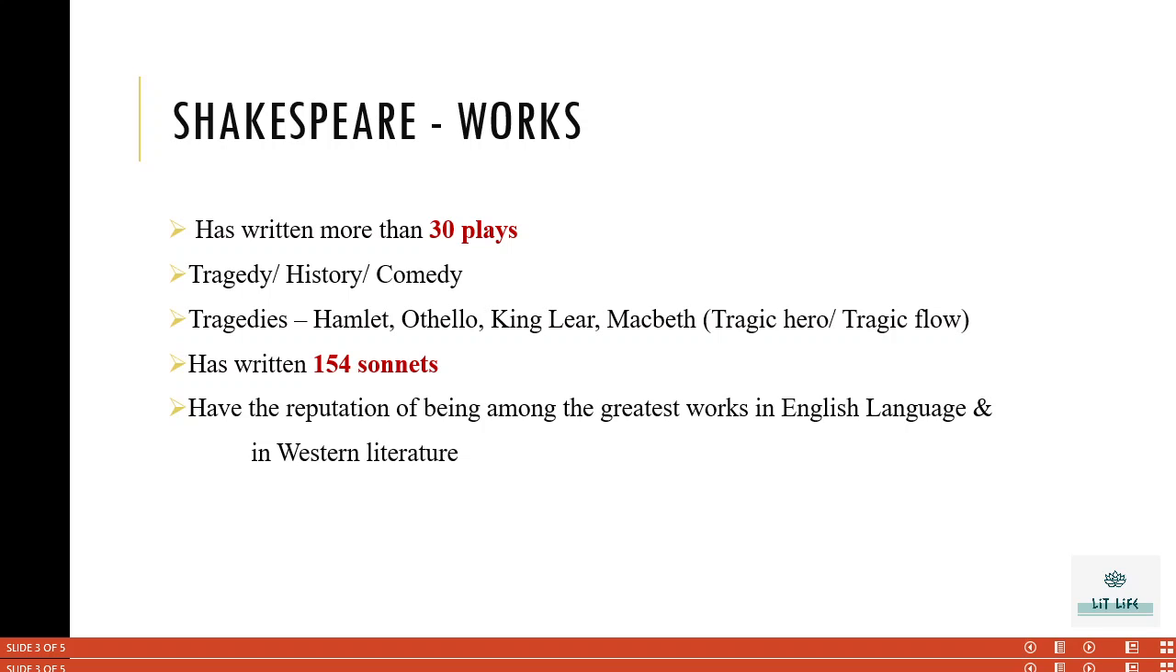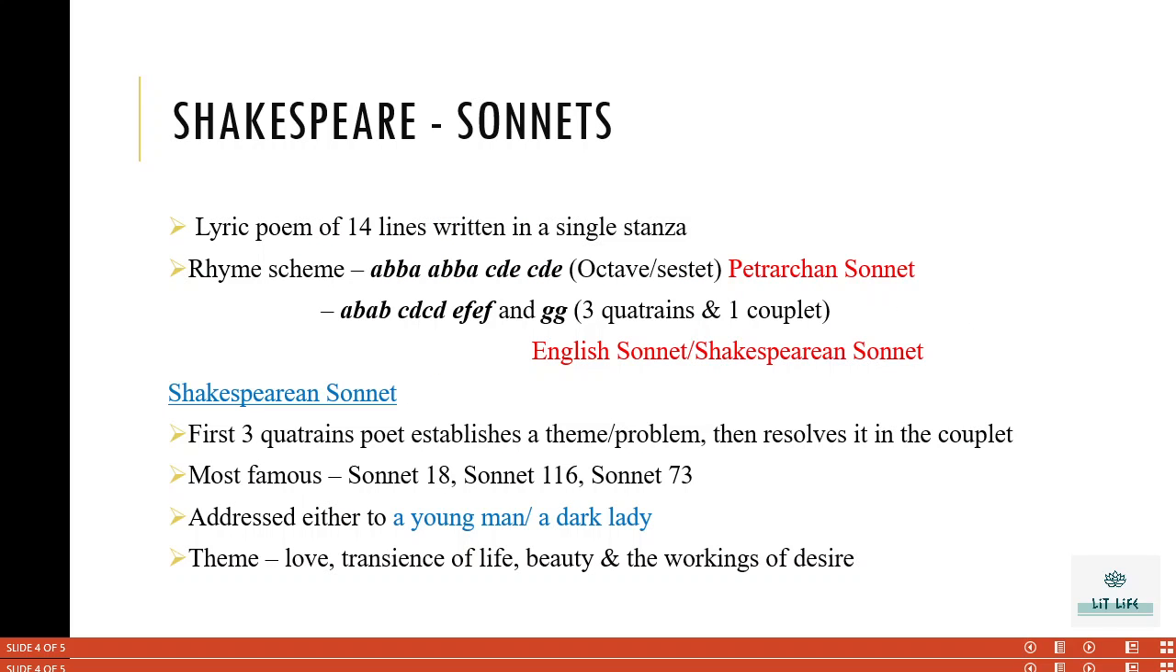A tragic hero is the central character or the hero of the play who, because of some kind of flaw or weakness in his character, meets his downfall, meets his tragedy. So, this concept is present in most of his tragedies. Apart from the plays, Shakespeare has written around 154 sonnets, and all these works have the reputation of being among the greatest works in the English language and in Western literature.